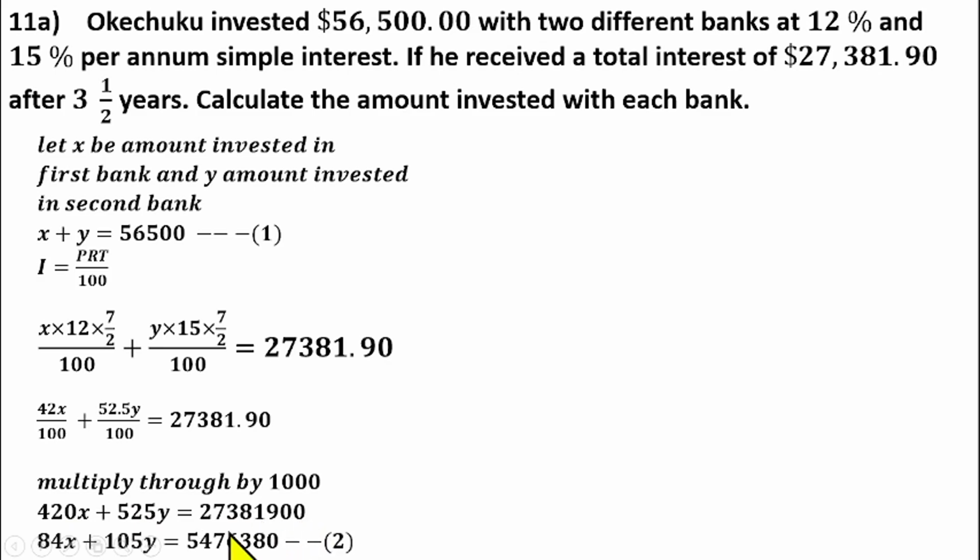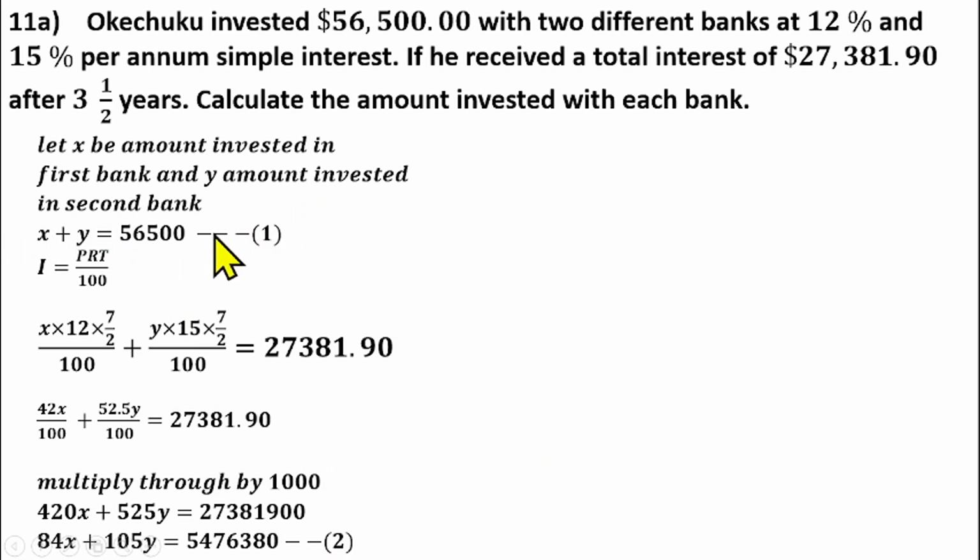Now something is common, so I think you can divide through by 5. That should reduce the equation to 84x plus 105y equals 5,476,380, which gives us equation 2. So we need to solve equation 1 and equation 2 simultaneously using any method we know.